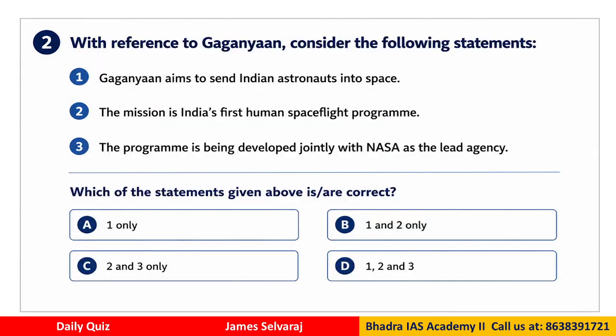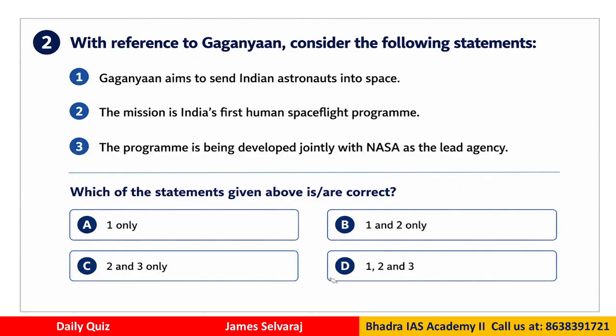Question number 2, with reference to Gaganyaan, consider the following statements. This is also mostly in connection with science and tech. Statement 1, Gaganyaan aims to send human astronauts into space. 2, the mission is India's first human space flight program. 3, the program is being developed jointly with NASA as the lead agency. Which statements are correct? A, only 1; B, only 2 and 3; C, 1 and 2; D, 1, 2 and 3. So what could be the correct solution to this question?